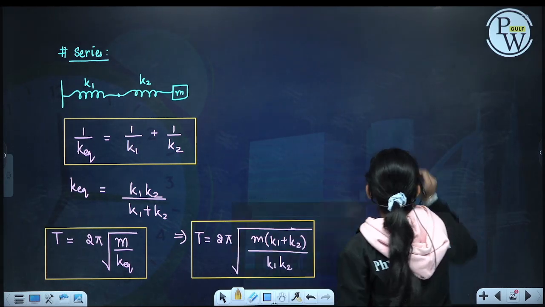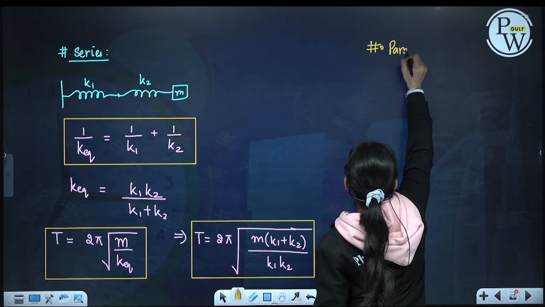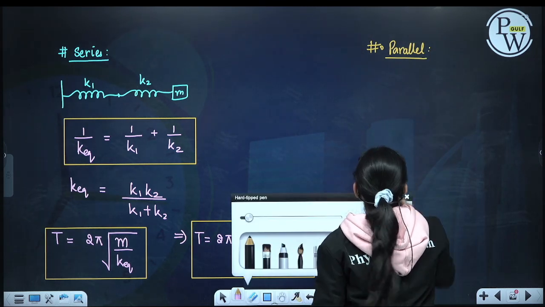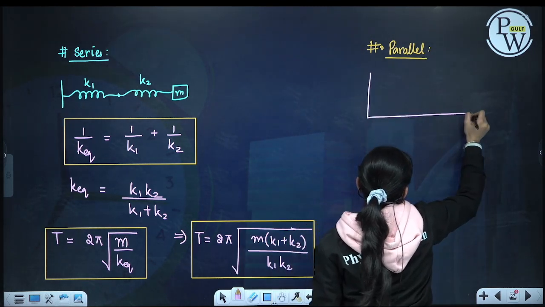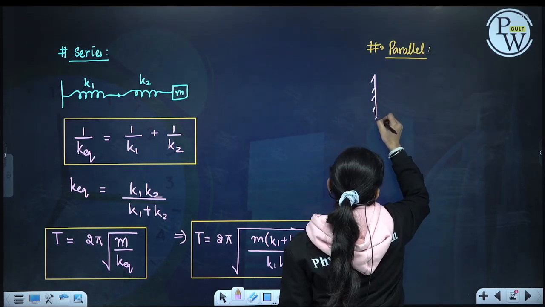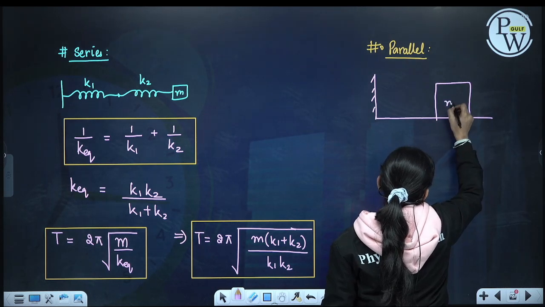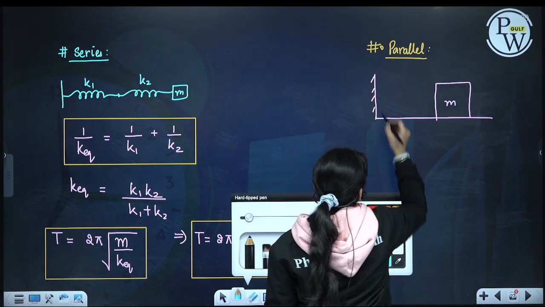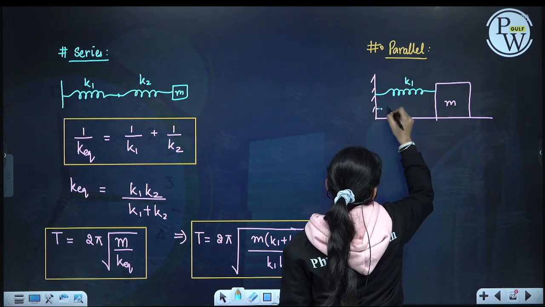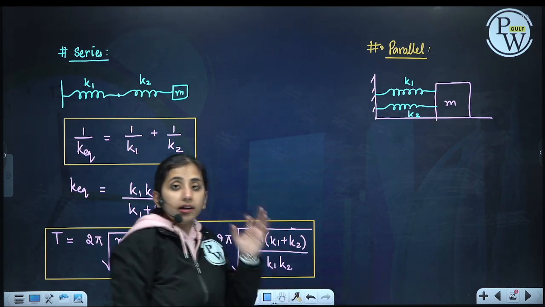Now let us do the parallel combination. In parallel combination, we have a block of mass m and two springs joined like this, k1 and k2 in parallel.